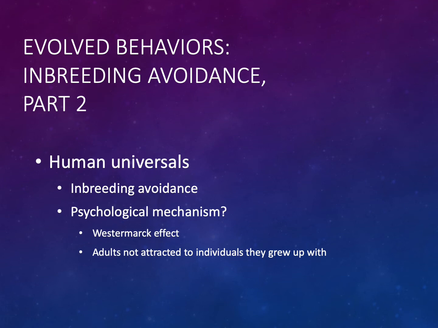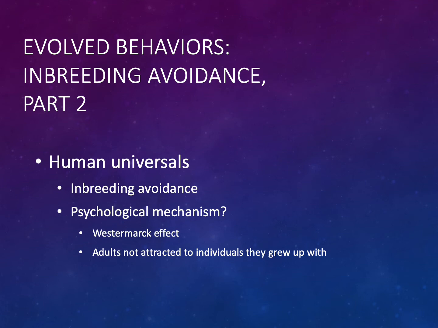It probably is not surprising that humans avoid close inbreeding, since our primate relatives avoid inbreeding as well. We've inherited from our primate ancestors a psychological mechanism that limits sexual attraction to close relatives. So what is this psychological mechanism, and why does the idea of inbreeding feel so wrong to us?